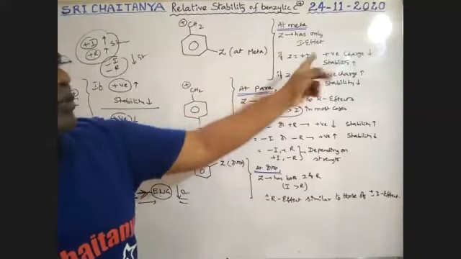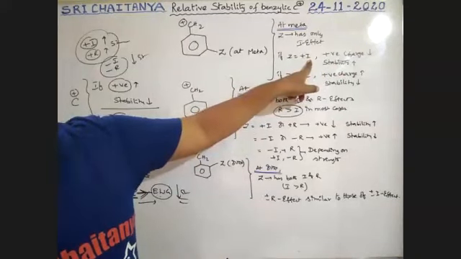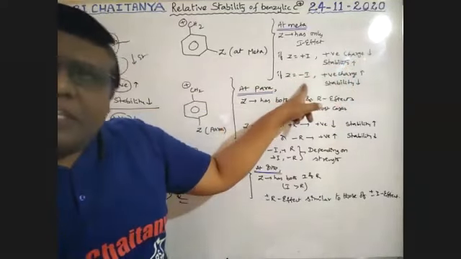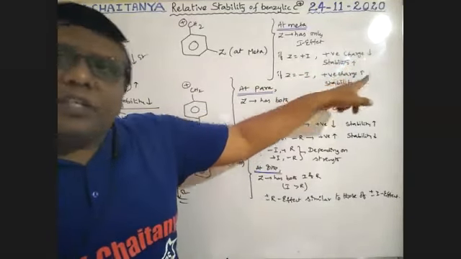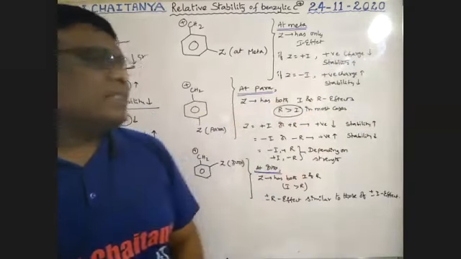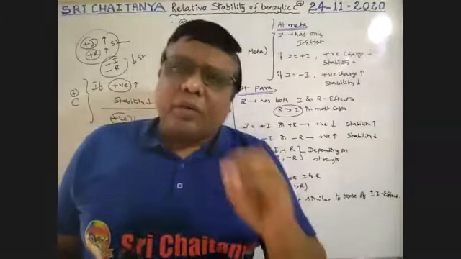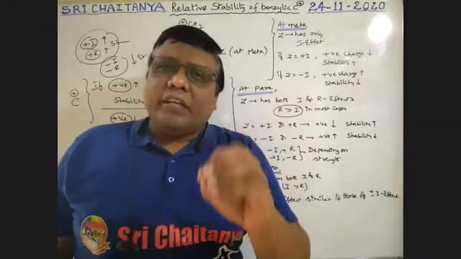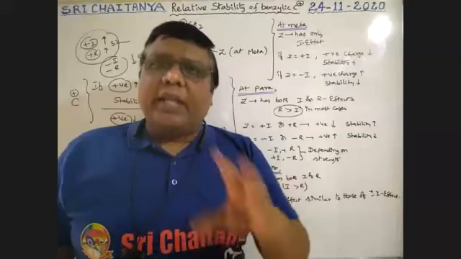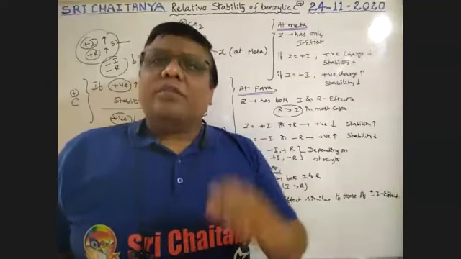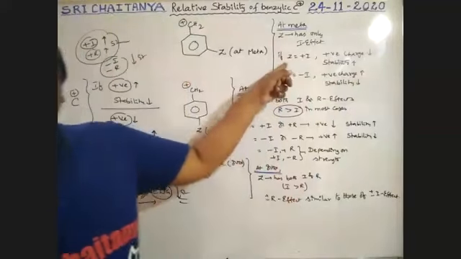Okay. So no doubt, if it is a plus I, positive charge decreases, stability increases. If it is a minus I, positive charge increases, stability decreases. Therefore, at meta position, please keep in mind, whatever the group may be, only inductive effect operates. Resonance effect is not there. So these conditions are applicable.